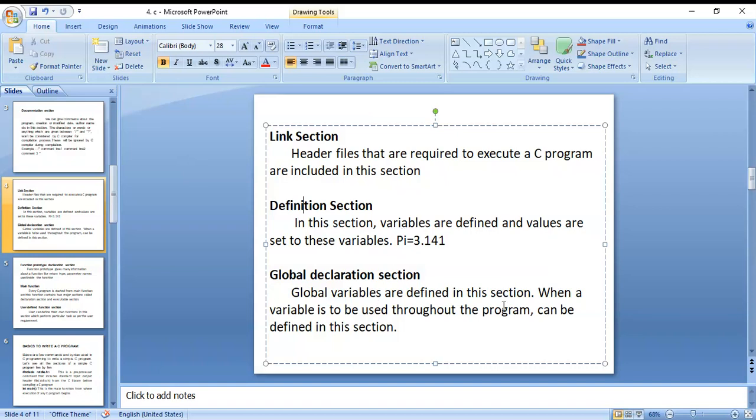Next, the global declaration section. In the global declaration section, variables declared within a function, you can declare variables inside the function. Variables used only by that function are called local variables. Before the main function you can declare a variable, and that variable is called a global variable. Those variables are called global variables, and we can use them anywhere in our program. Any function can use global variables.